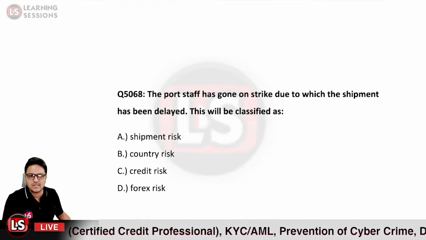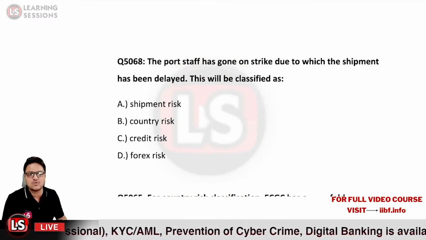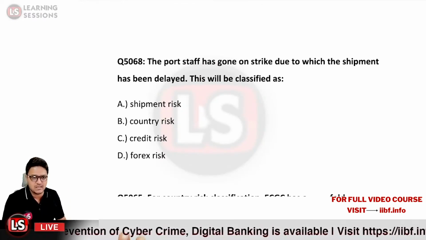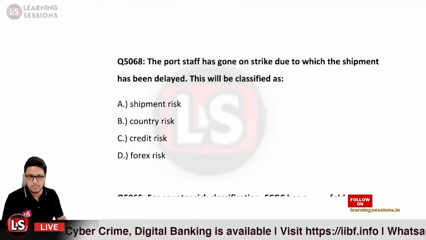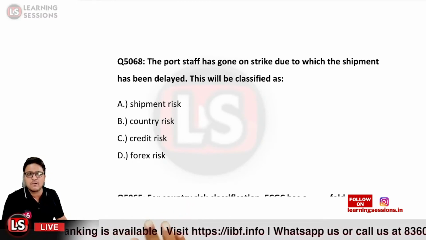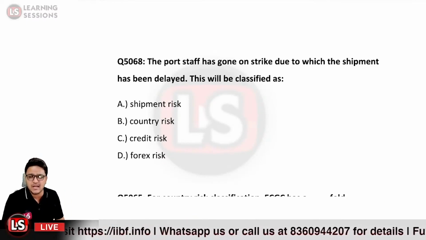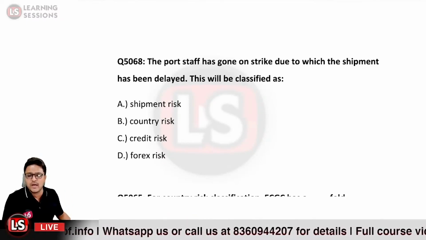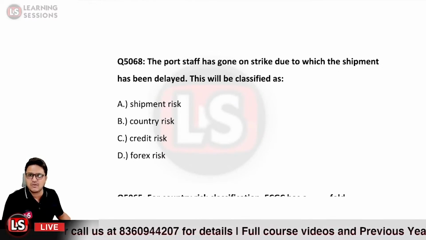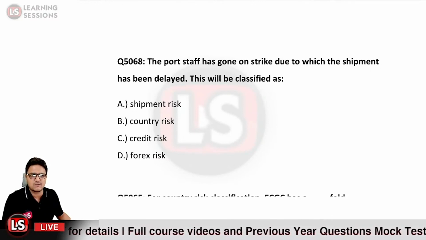Next question over here, it says the port staff has gone on strike, due to which the shipment has been delayed. This will be classified as shipment risk, country risk, credit risk, or forex risk. What type of risk it is? In what category would it be categorized? It would be related to the shipment risk or country risk or credit risk or the foreign exchange risk. What type of risk would this be?